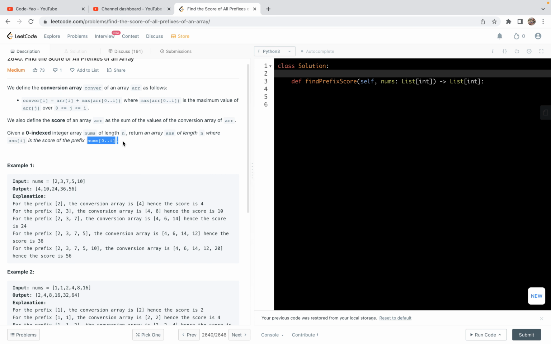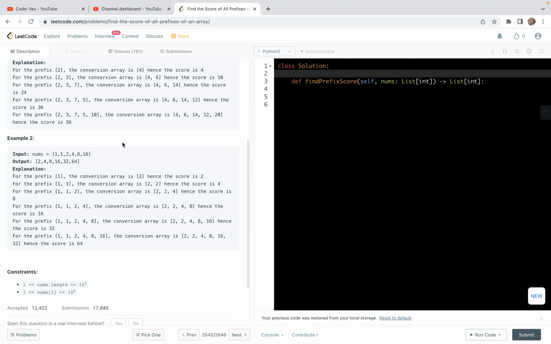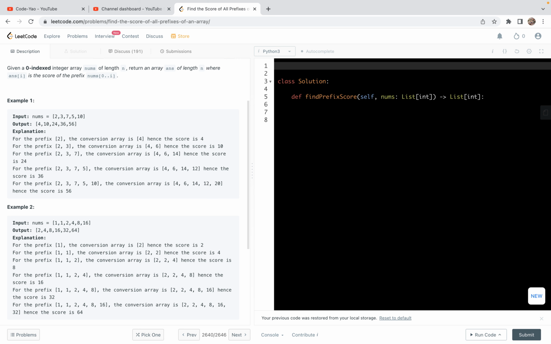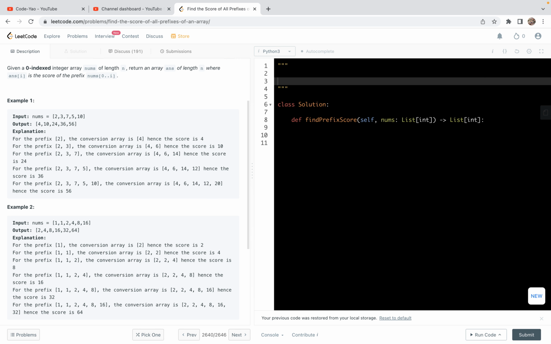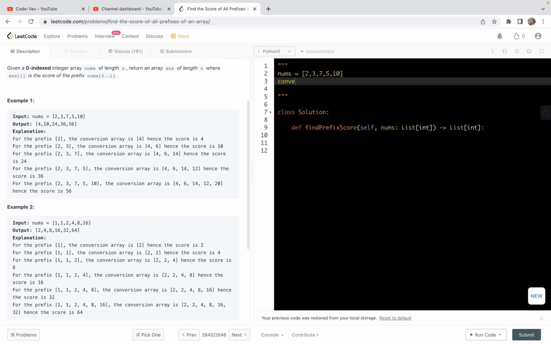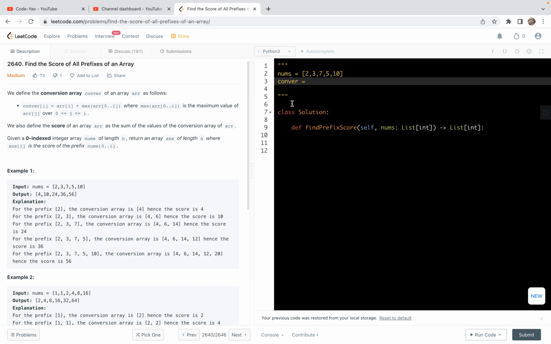We will also code in this coding session. Here are two examples. For the first example, we can first get the conversion array. Let me write here maybe. Here we have an example. Let me copy this part here. Then let's do the conversion.